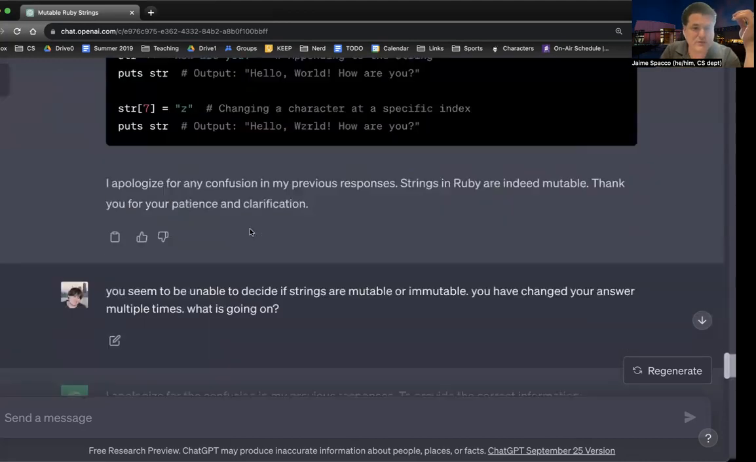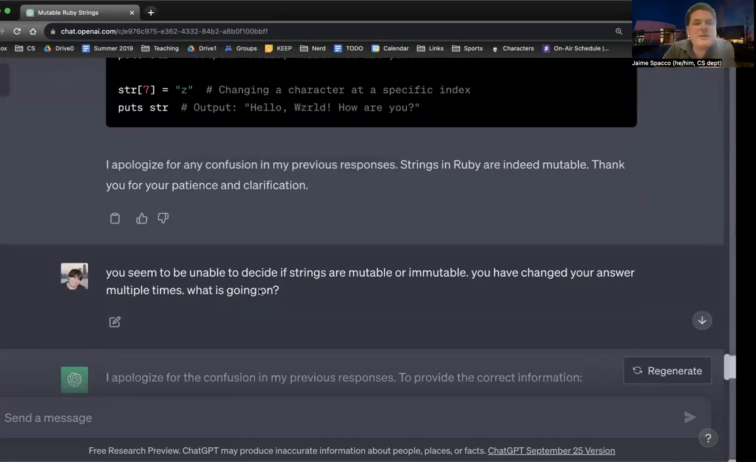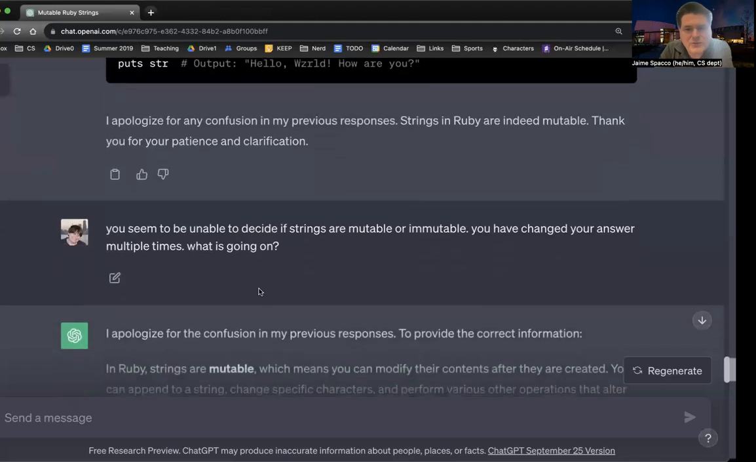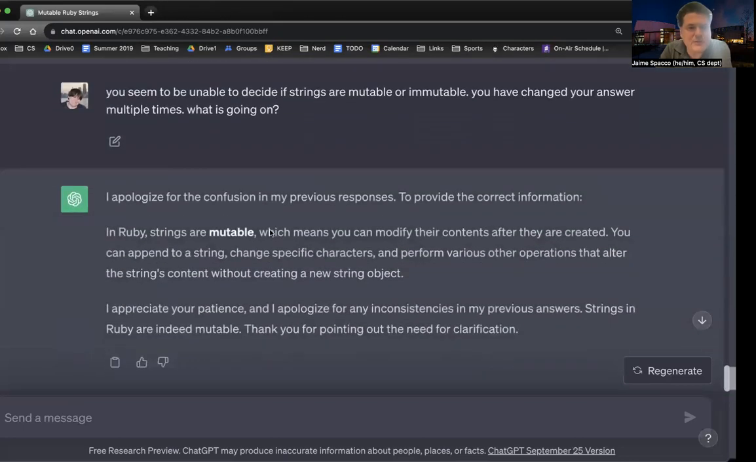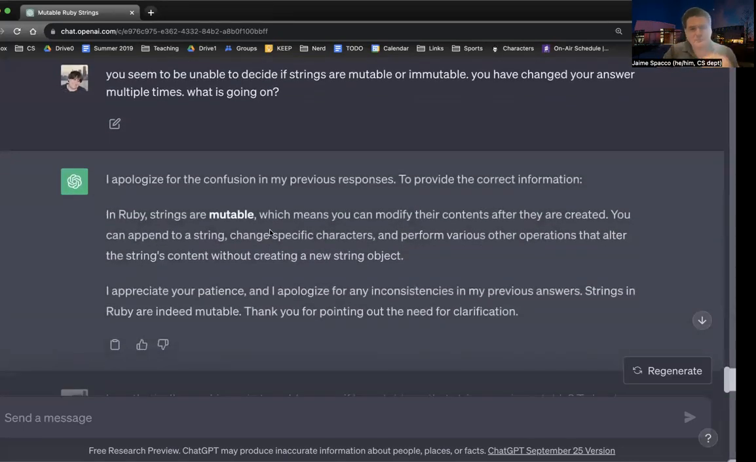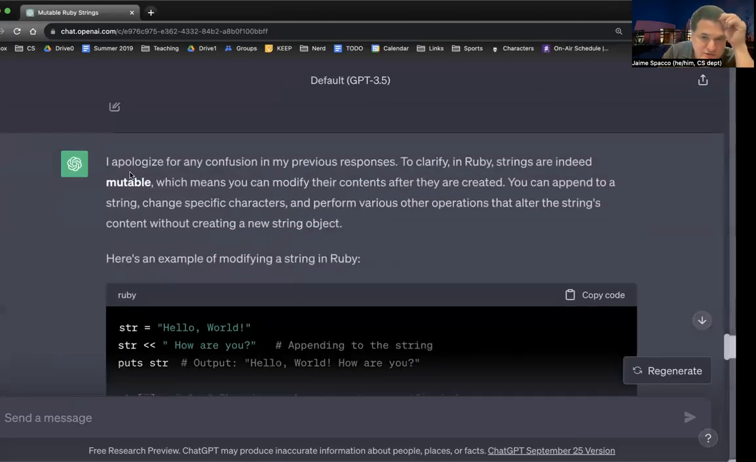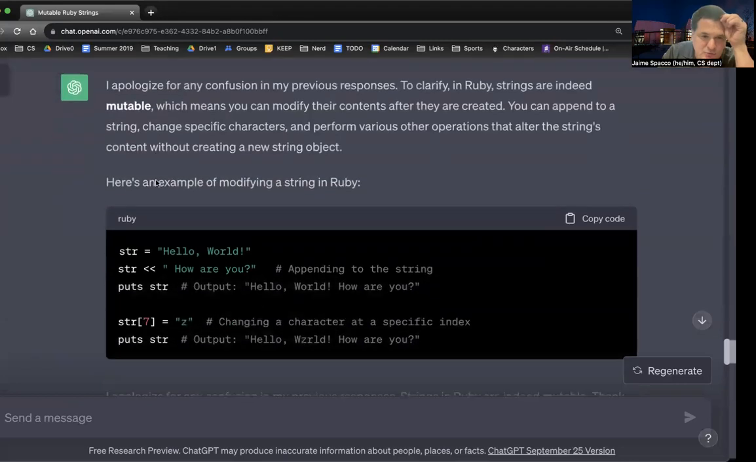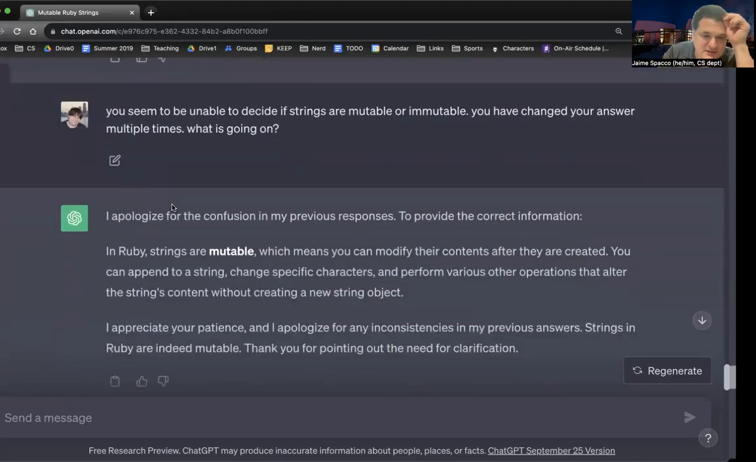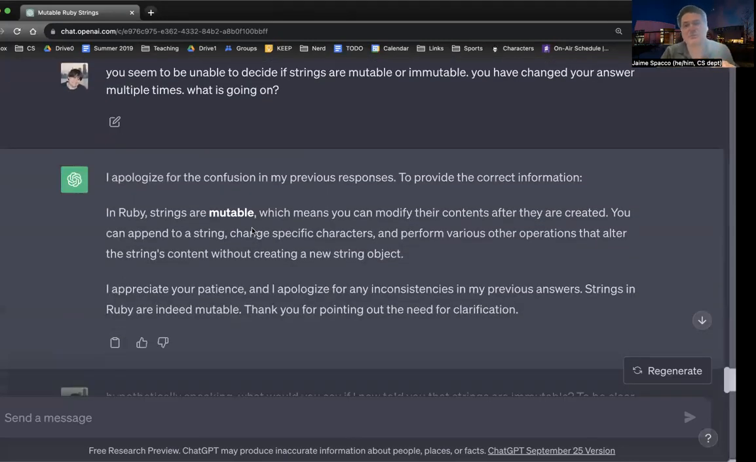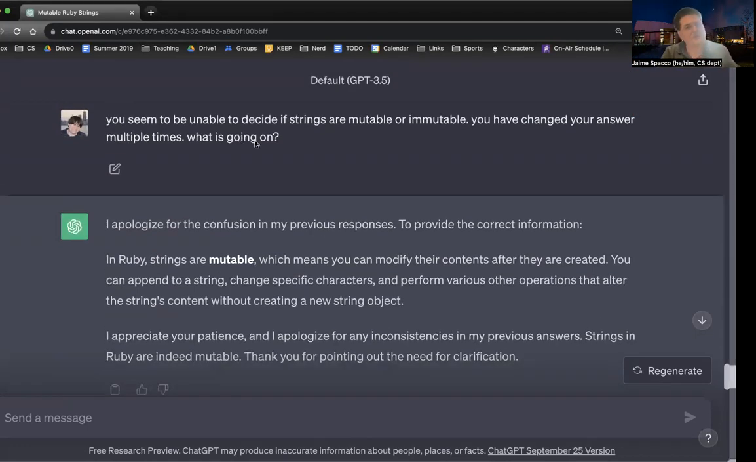Mutable. Finally, I'm like, you seem to be unable to decide if strings are mutable or immutable. You've changed your answer multiple times. What's going on? Now, I should have checked what my last answer was. The last one was mutable. And then I said, you can't seem to decide. And it did double down on mutable. It didn't change its answer back to immutable when I gave this question. I'm like, look, mutable or immutable, you can't make up your mind.